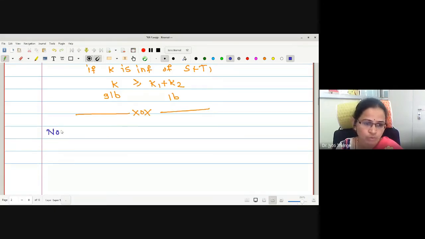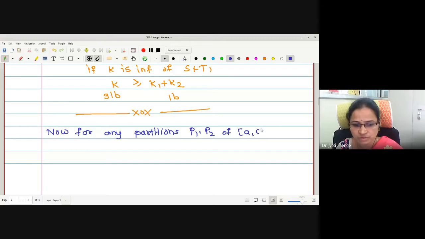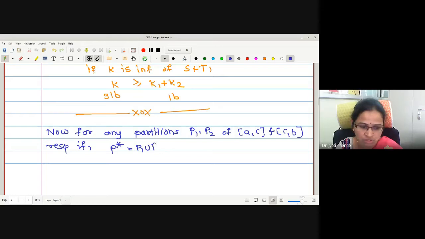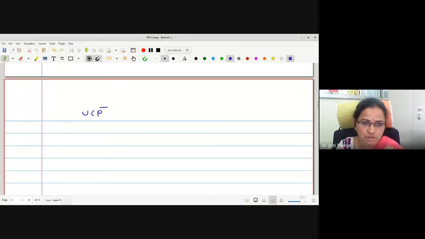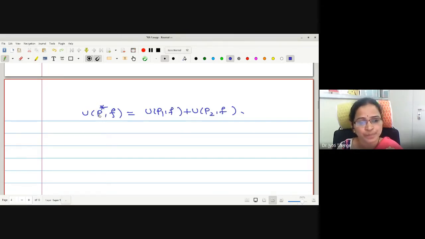For any partitions P1, P2 of the closed intervals AC and CB respectively, if P star is P1 union P2, then the relation between their upper sums is U of P star equals U of P1 plus U of P2.